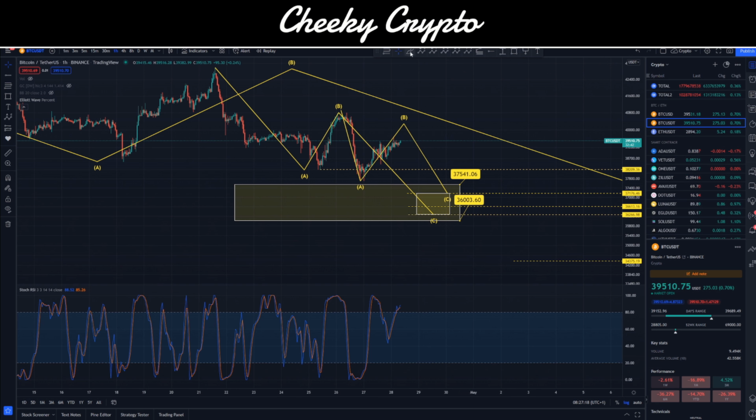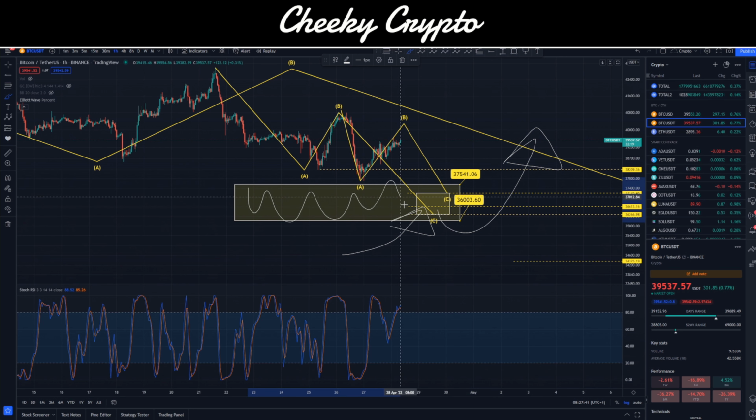Okay, so for me, this is where I'm thinking Bitcoin is most probably going to start reversing. So we should start to see some kind of reversal to the upside inside this little yellow box area. Anywhere between 36,000 and 37,000 is going to be the most probable zone for us. But anywhere between 36 and 37.5, this bigger box seems to be a good place to be,